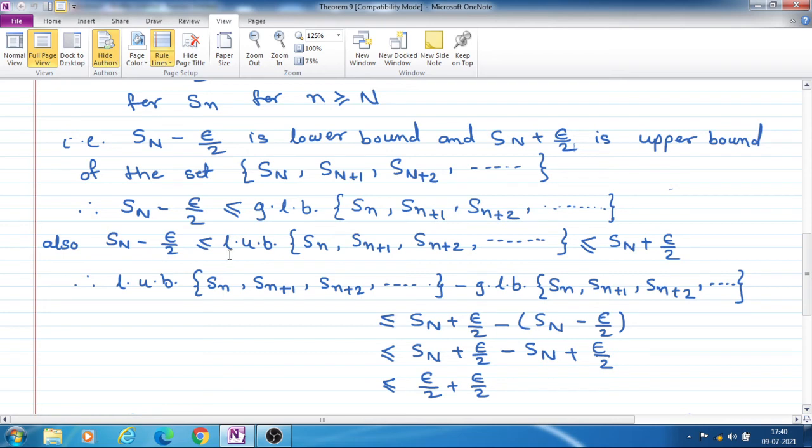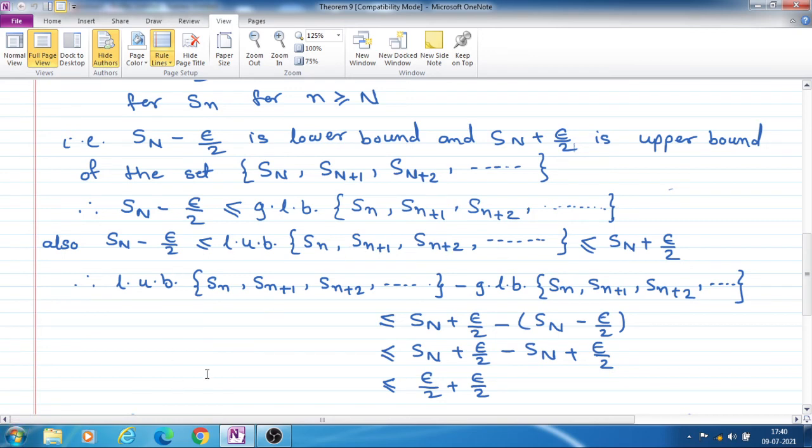Therefore it is less than or equal to the LUB of this set, and this LUB is less than or equal to our upper bound S_N plus epsilon by 2. Least upper bound is always less than or equal to any upper bound. Therefore this LUB is less than or equal to our upper bound S_N plus epsilon by 2.